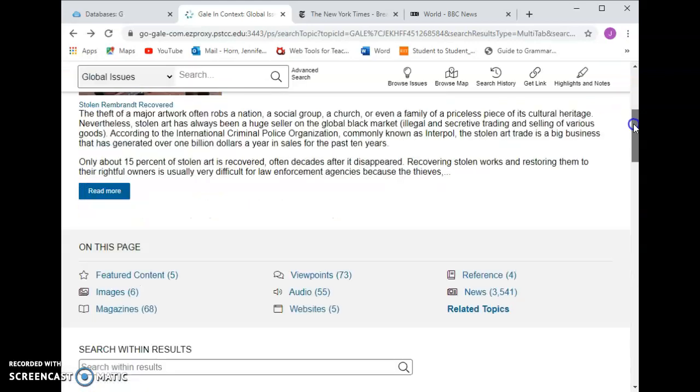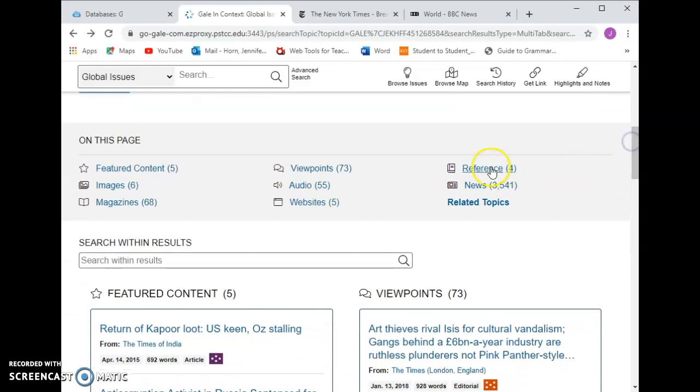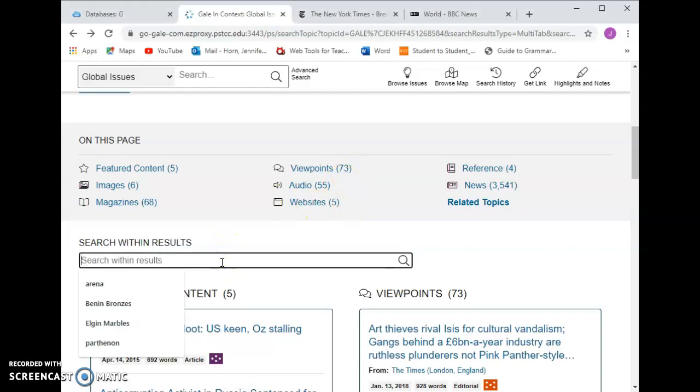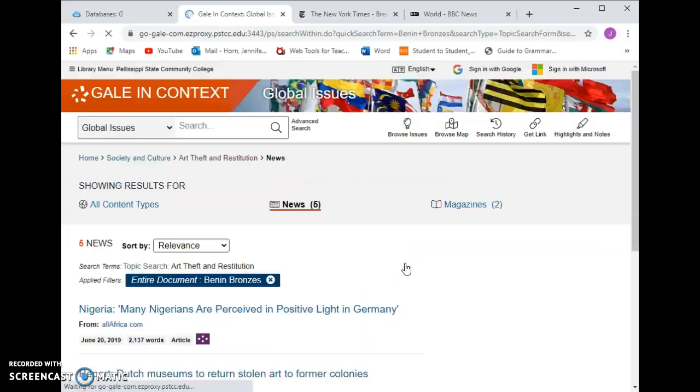So I'm going to go back to the previous page where it has information about all of this. If you're feeling overwhelmed with all of this, there are 3,541 news articles, 73 viewpoints. If you saw something in the overview that interested you, and you'll see I've already looked through a few of them, I'm interested in the Benin bronzes. So I want to look for that. Benin.